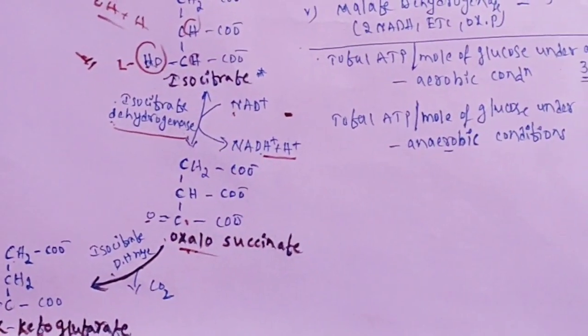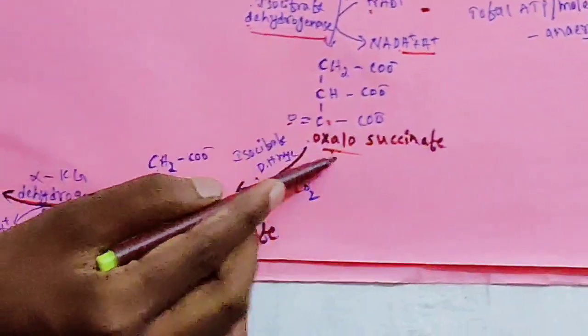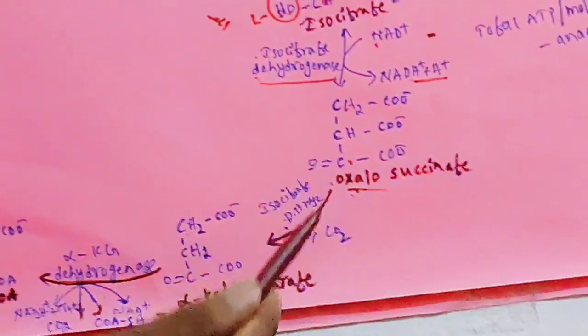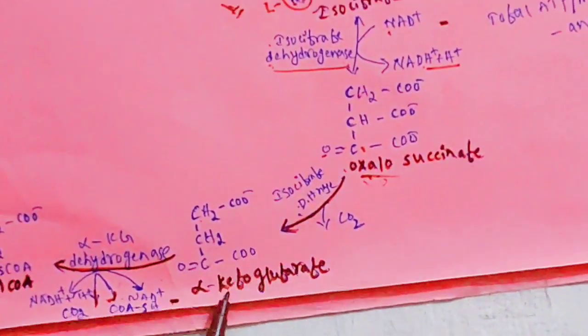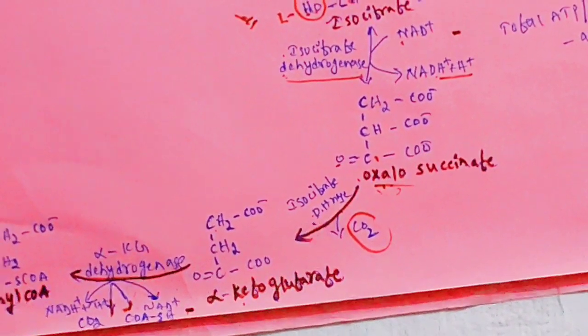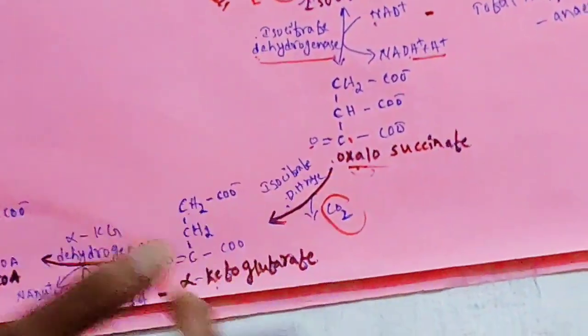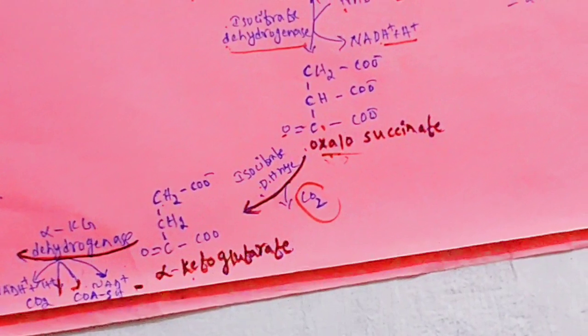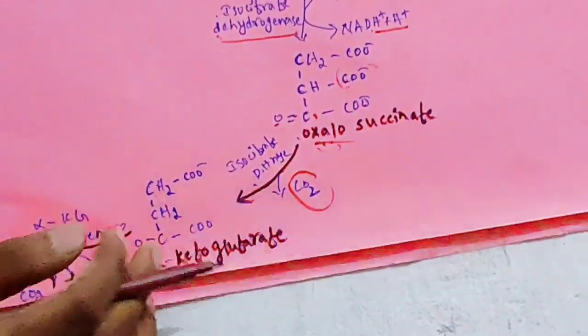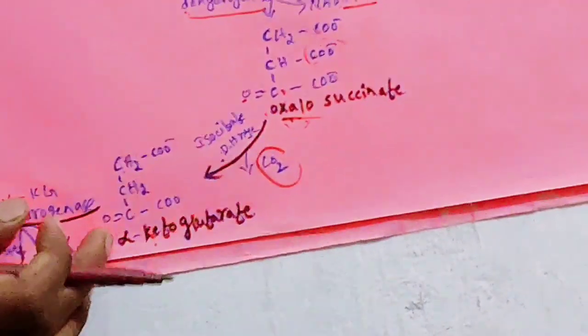From isocitrate only. Then the oxalosuccinate, by the same enzyme isocitrate dehydrogenase, is converted to alpha ketoglutarate by removing carbon dioxide, means by the process of decarboxylation. You see the difference between these two structures.